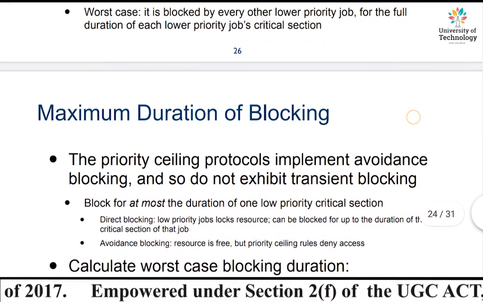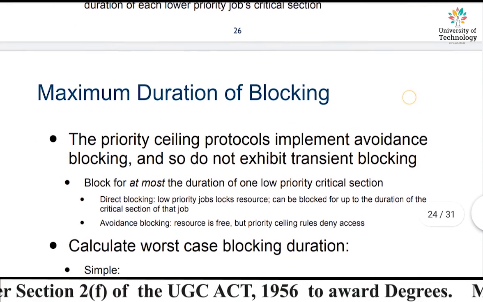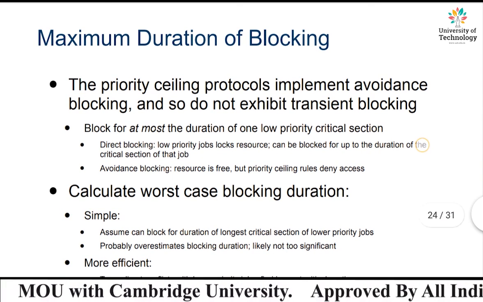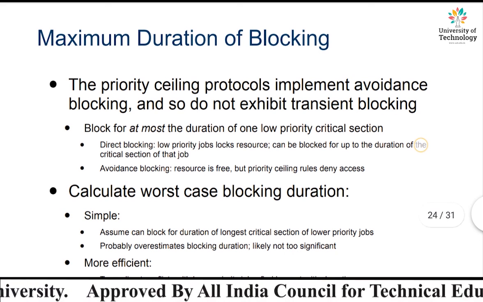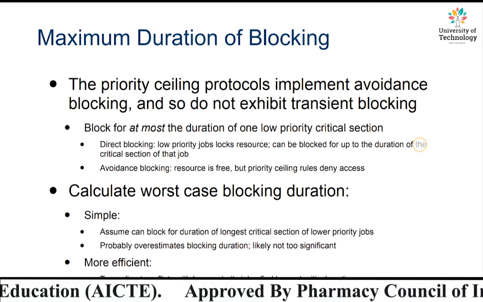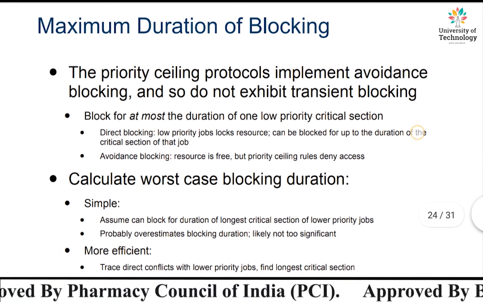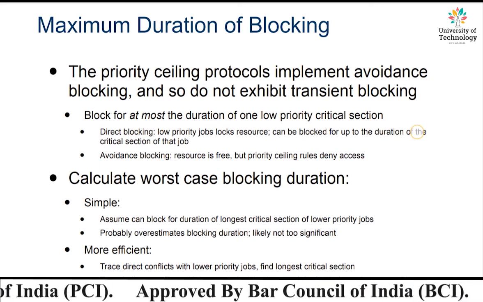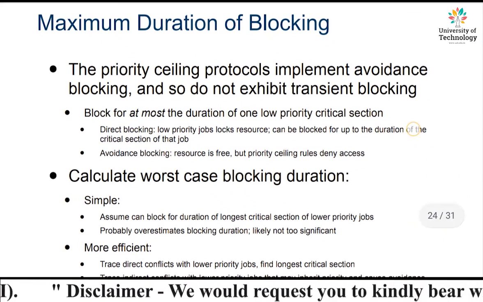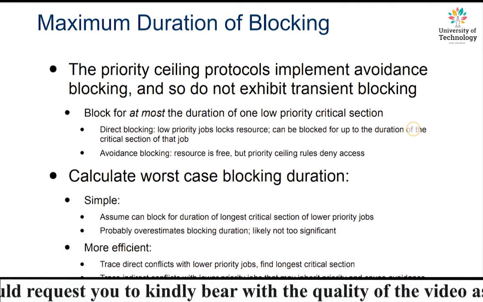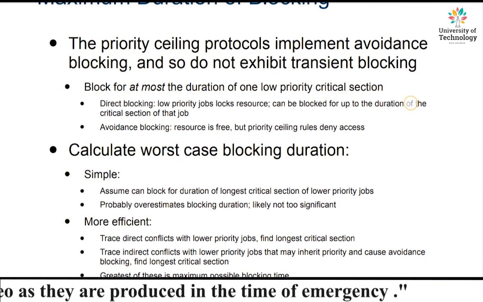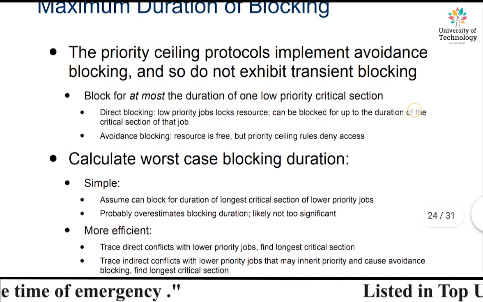Now what is the maximum duration of blocking? For how long will the blocking take place? The priority ceiling protocol implements avoidance blocking. Initially, it tries not to be blocked. The priority ceiling protocol always tries to avoid blocking, so it does not exhibit transitive blocking, and the chance of transitive blocking is least. The blocking is for at most the duration of one low priority critical section.